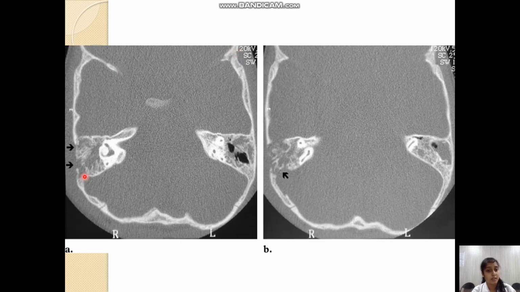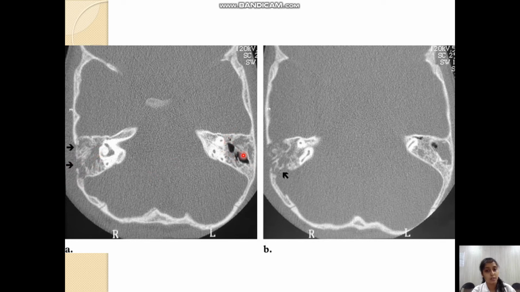So here you can see a CT scan of the temporal bone, axial section, showing a soft tissue density in the mastoid region, which is a coalescent mastoiditis. It is also showing a breach in the bone overlying the mastoid cavity, which will lead to the subperiosteal abscess and then the fistula formation.